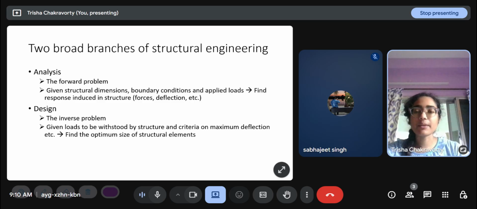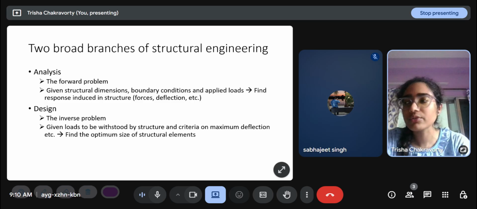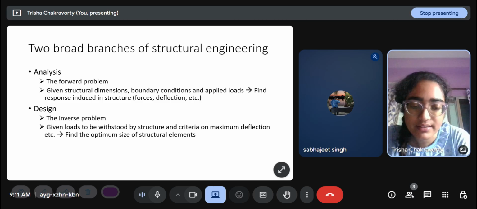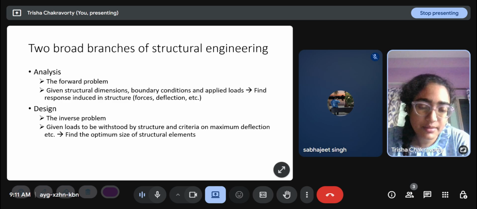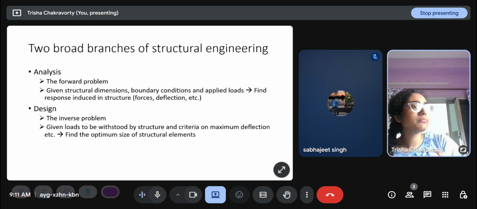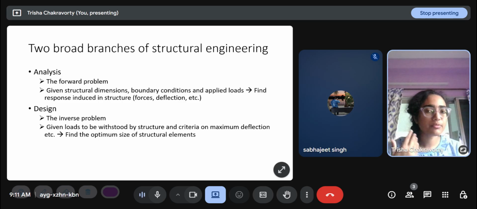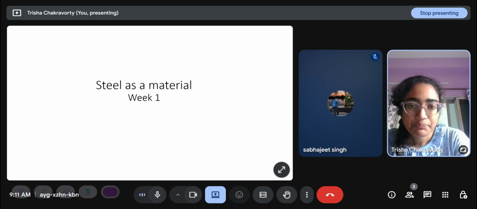We know the capacity from the cross section and we get the demand from analysis, because we are given the overall loads on the structure, and the load in each structural element, each type of load in each structural element, we find out through analysis. If the limit states are being satisfied, then we can say the design is all right. Otherwise we have to go back, propose a stronger, larger section, and see again if it is being satisfied. So design is an iterative process which includes analysis in it.